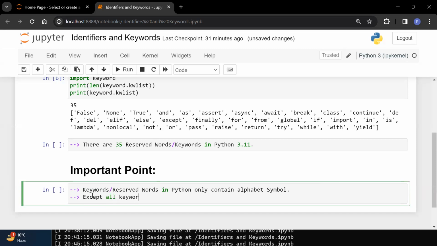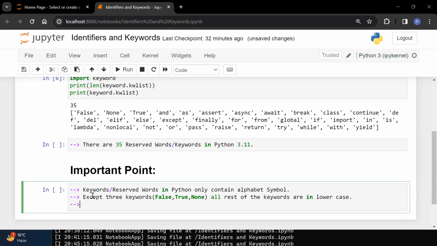Except three keywords, and what are these three keywords? False, True, and None. Except these three keywords, all the rest of the keywords are in lowercase.